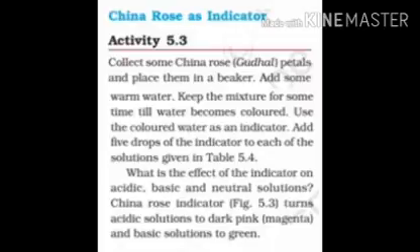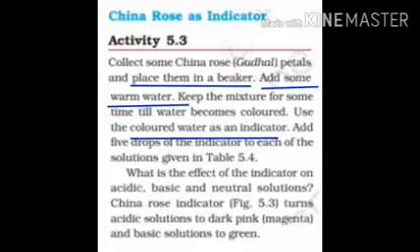China rose indicator can also be easily made. Take some China rose or shoe flower, put them in a beaker and add some warm water to it. Leave it for some time. After that, you will obtain colored water. This colored water is the indicator.